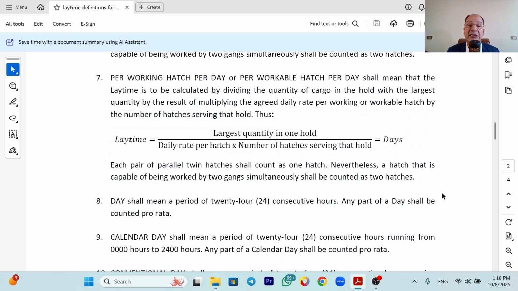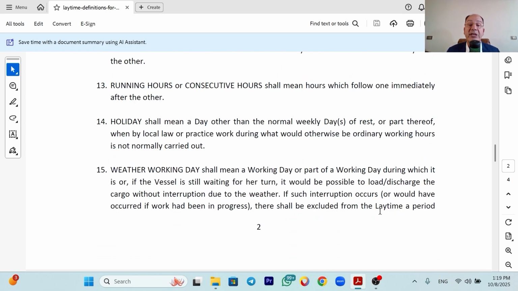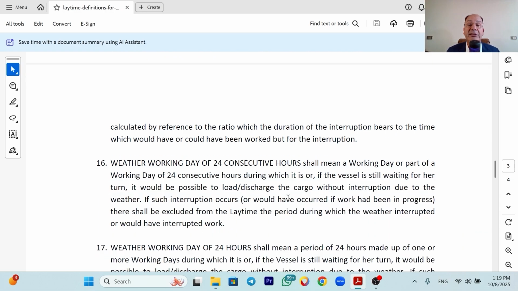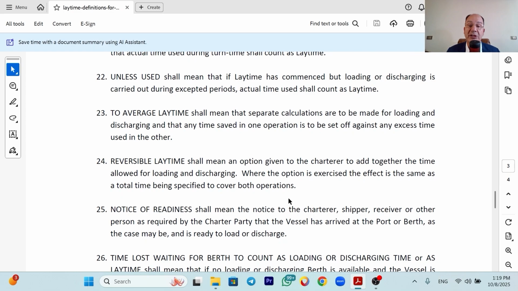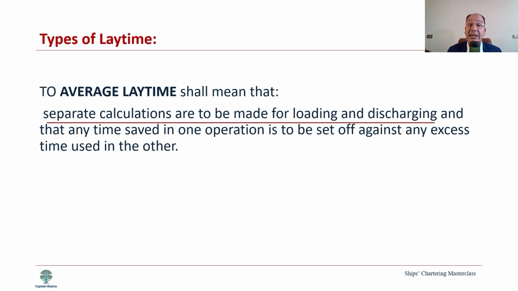It covers laytime, calendar day, working day, running day, weather working day, and what type of weather working day we are agreeing on. It's some kind of agreed dictionary between the charterer and the ship owner to avoid any dispute. Regarding types of laytime, the first one is average laytime. It means separate calculations are to be made for loading and discharging, and any time saved in one operation is to be set off against any excess time used in the other one.